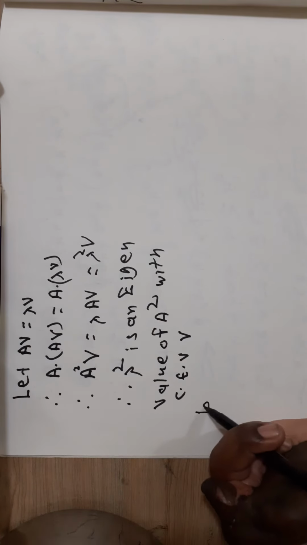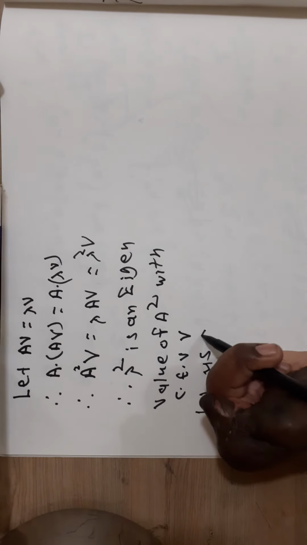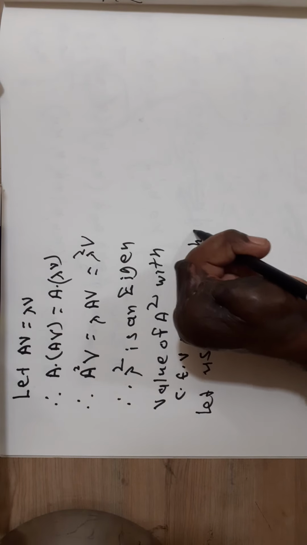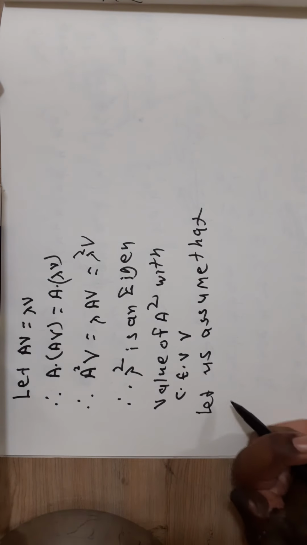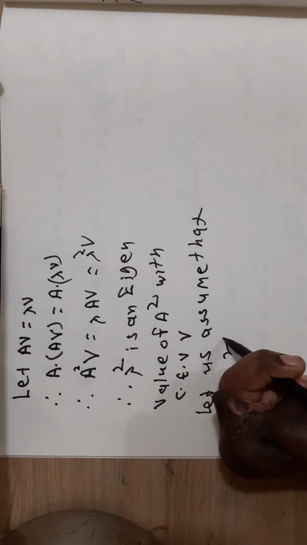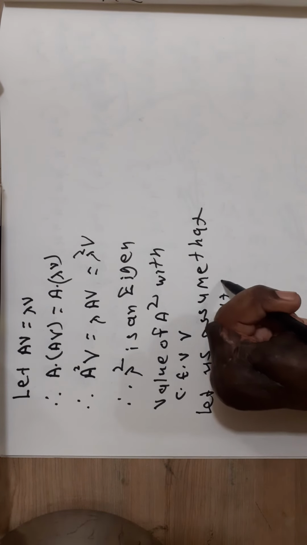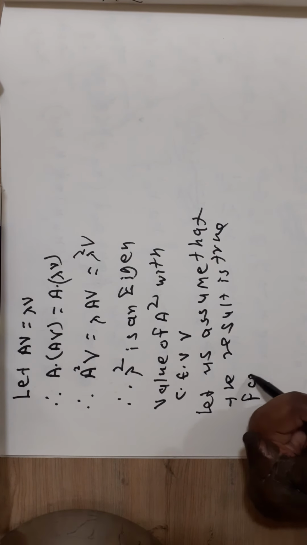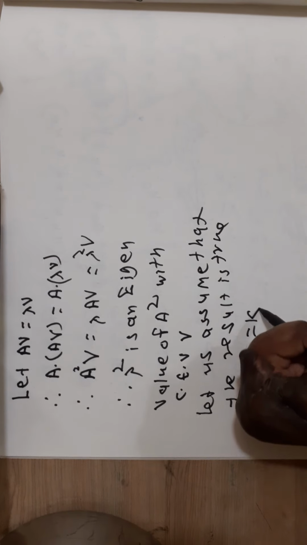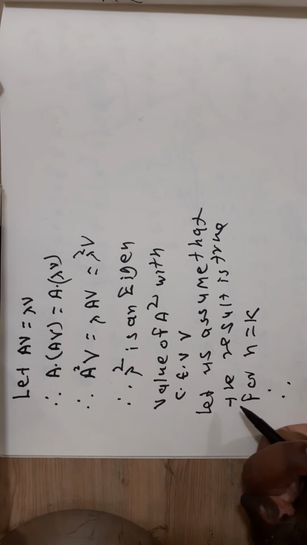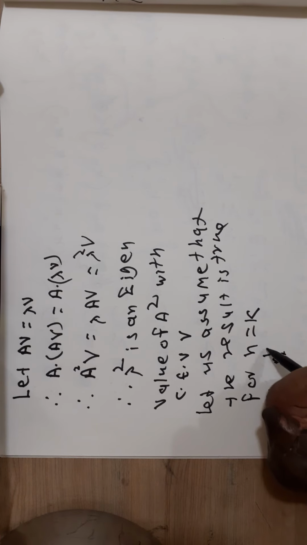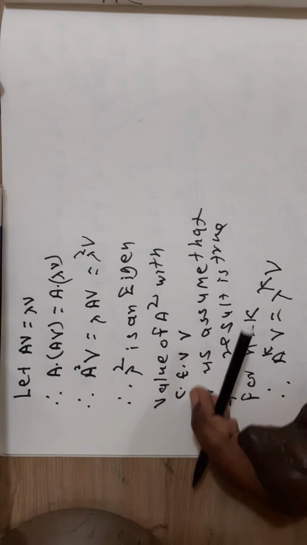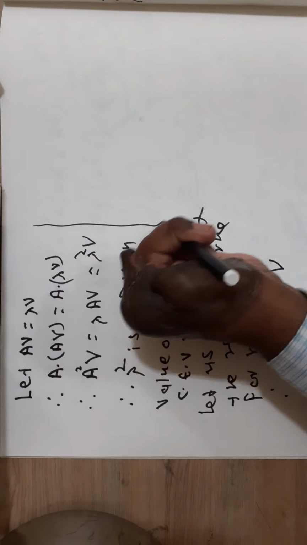Now let us assume that the result is true for n is equal to k. Therefore, according to our assumption, A raised to k V is equal to lambda raised to power k V.